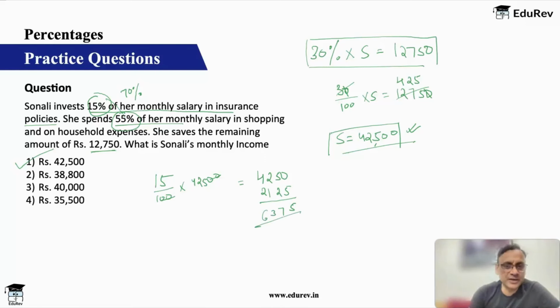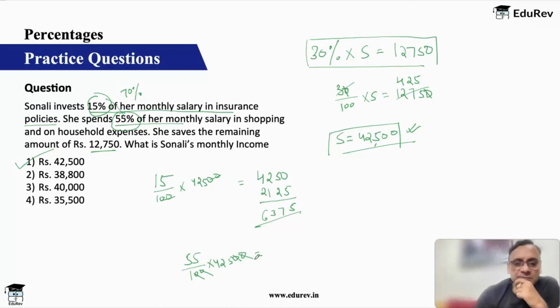How much does she spend on shopping and household? 55 by 100 into 42,500. So 0, 0, 0, 0 goes. You have to multiply this by 55. Okay, so if I multiply this by 50, in fact, I always feel that instead of multiplying by 50, it is always better to multiply by 100 and divide by 2. Okay, so multiplying by 100 will give me again 42,500, and I just divide by 2. It will give me 21,250.